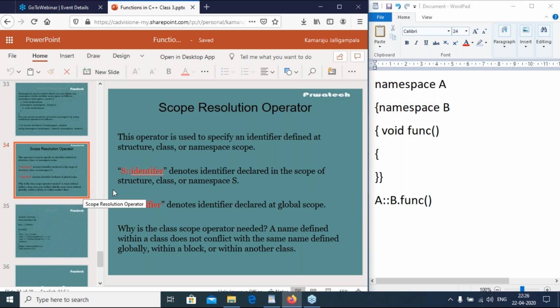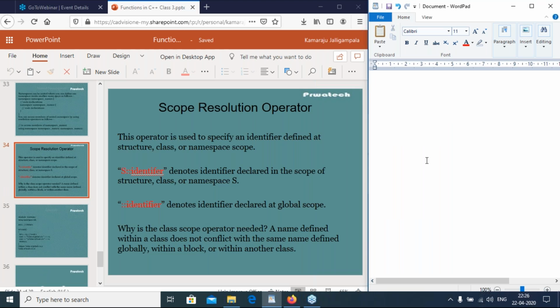Then the scope resolution operator. This operator is used to specify an identifier defined at the structure, class, or namespace scope. I explained, right?